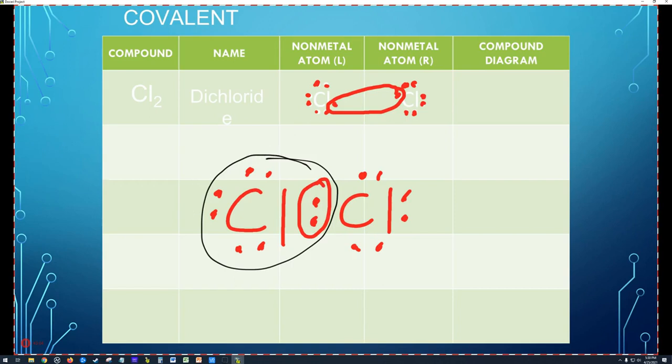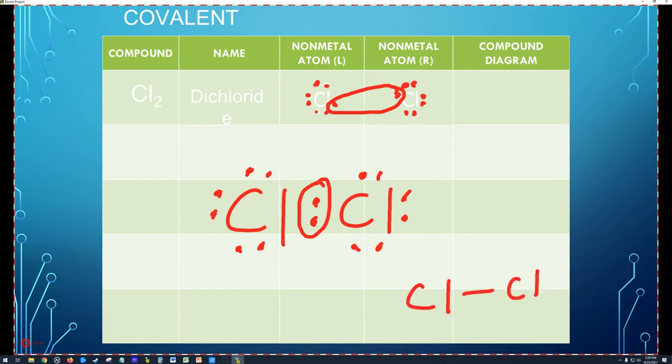And then let's look at this guy. 1, 2, 3, 4, 5, 6, 7, 8. So if they both have 7 and they need 1, if they share an electron, then they make a bond between them. This is called a covalent bond. And they both now have 8 valence electrons. There's 2 ways that we can draw this.